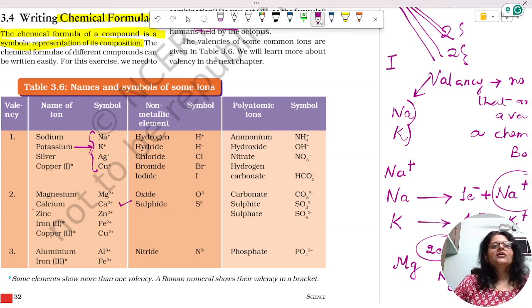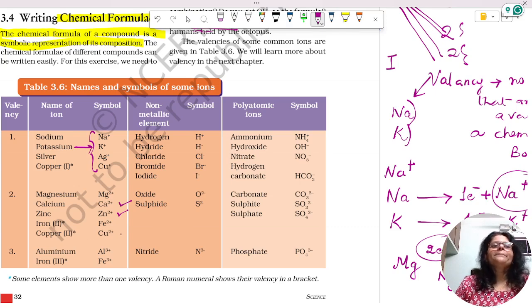Is it clear to you? Zinc again has two electrons to give out for chemical bonding to happen, so it is Zn2+. You need to study all this. If you study this, then you will know what the valency is and then we will be able to write down the chemical equation.